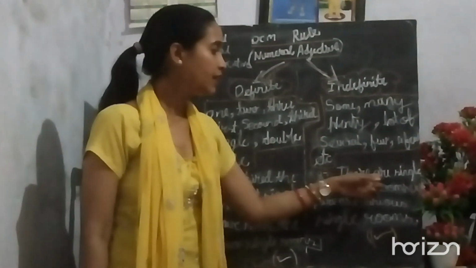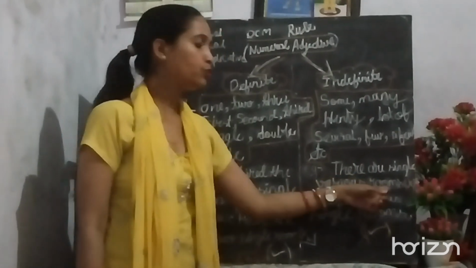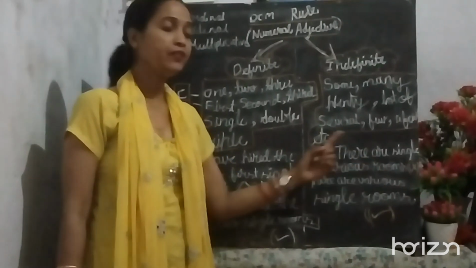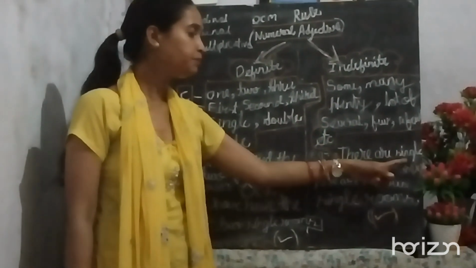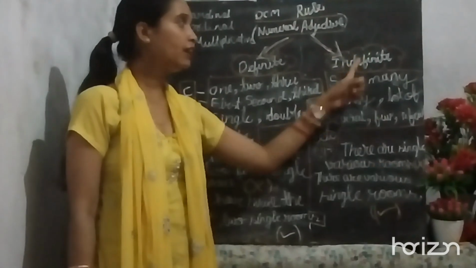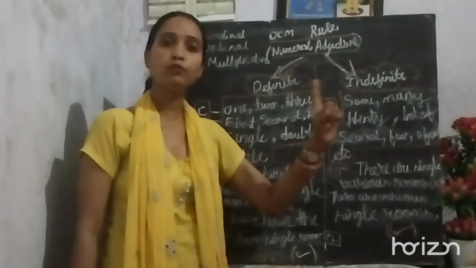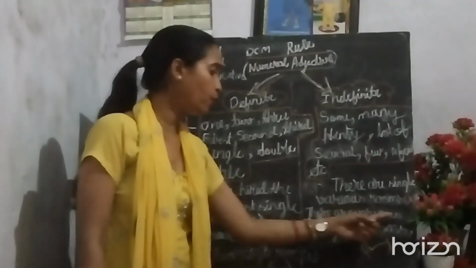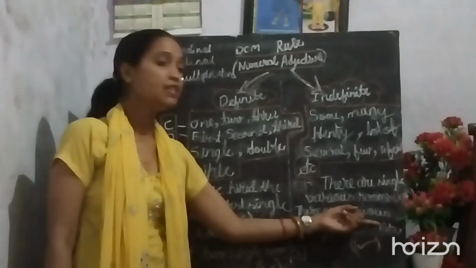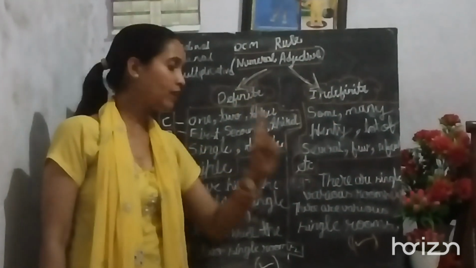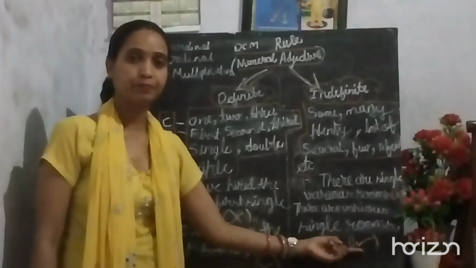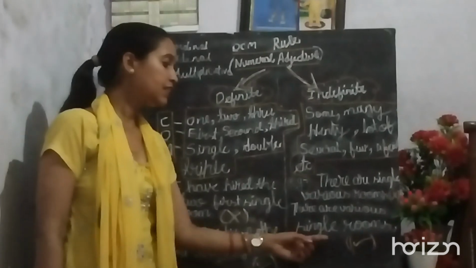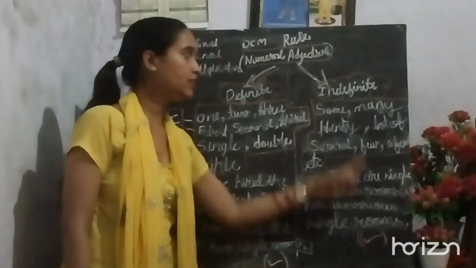Take the example: there are single various room. Here you are supposed to write the indefinite one first. Here they have written single various room, but the indefinite should come first. The indefinite word should be mentioned first. In the second sentence, there are various single room. Here various means indefinite, you are not sure about it. That is why the second statement is correct. Single is definite, yes, and various is indefinite.